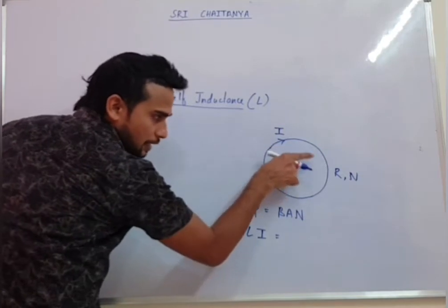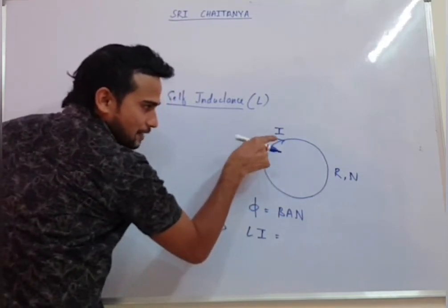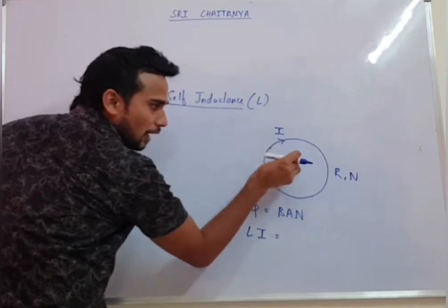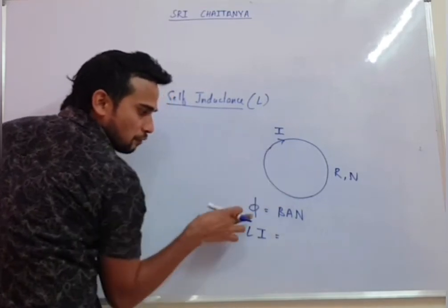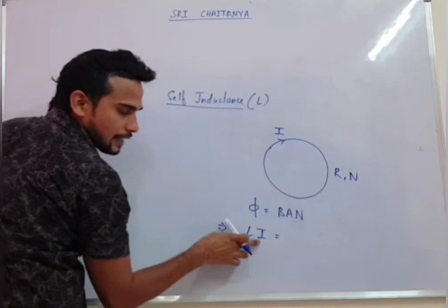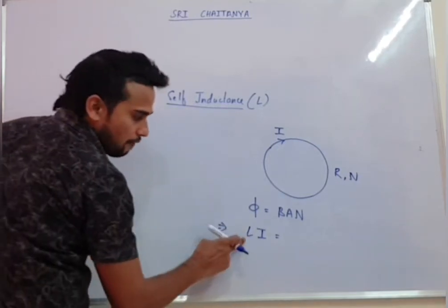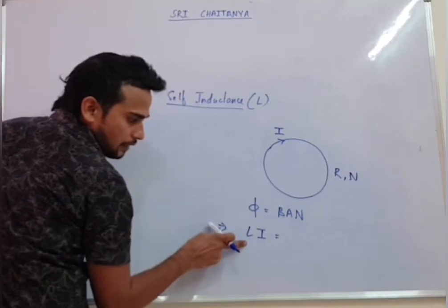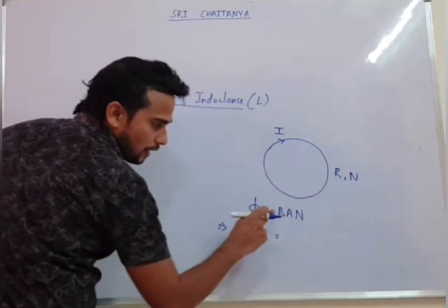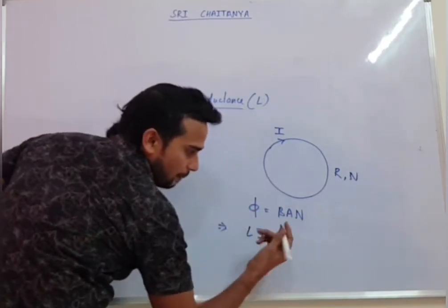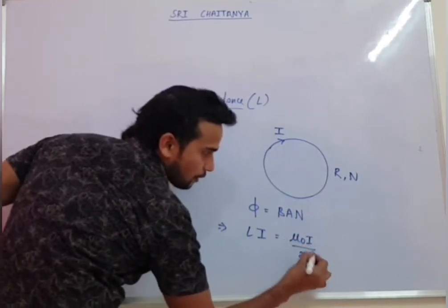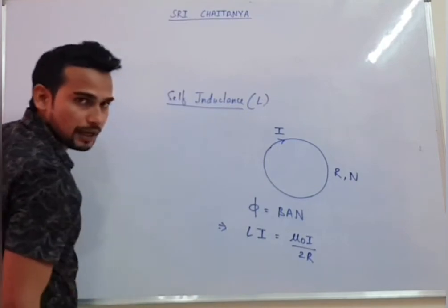So what is the main point? If you pass current I through this coil, due to this current, this coil itself will produce magnetic field inside. Due to that magnetic field, this coil itself will get magnetic flux, and that flux we can write as LI. So phi will be BA, which we know. This phi we can write in terms of inductance as L into I. B you can write as mu naught I by 2R, due to a circular coil. You know how to find magnetic field.